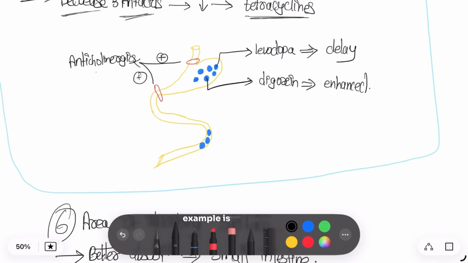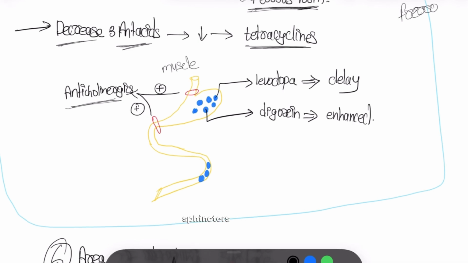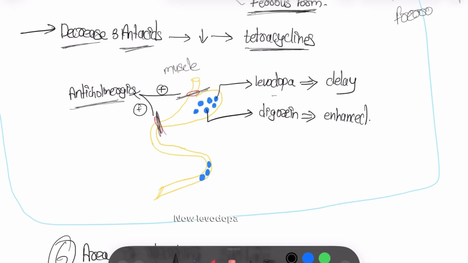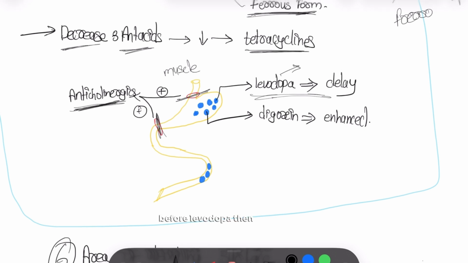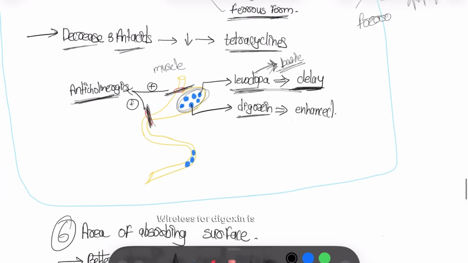Now a very good example is anticholinergics. They cause sphincter contraction. Now there are two sphincters, the entrance and exit of the stomach. Now levodopa is a drug that is given in Parkinson's disease. If the person has taken an anticholinergic drug before levodopa, then the absorption of levodopa is delayed, whereas for digoxin it is enhanced.